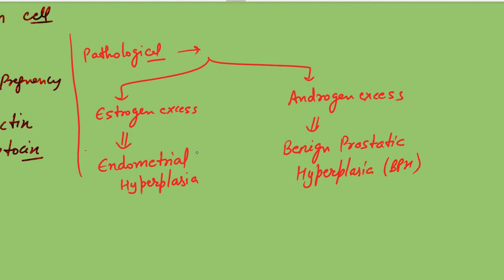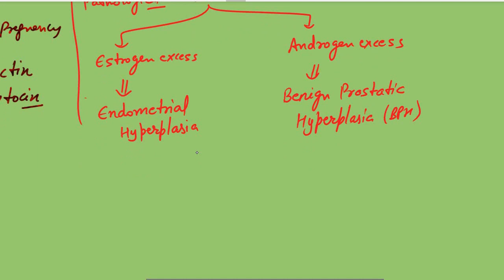Okay. Now, if there is pathological hyperplasia due to some disorder, it will lead to dysplasia and finally to cancer.